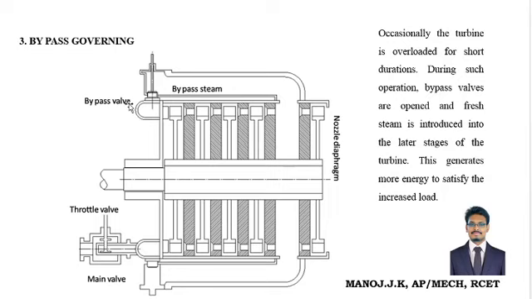Suppose we require it, the bypass valve is opened and the steam goes directly to the later stage or last stage of the turbine and directly rotates the final stage of the turbine, and the speed will be controlled or maintained. These are all the important governing mechanisms used in the turbine to control and maintain the speed of the steam turbine. Hope you understand all the things I have explained.